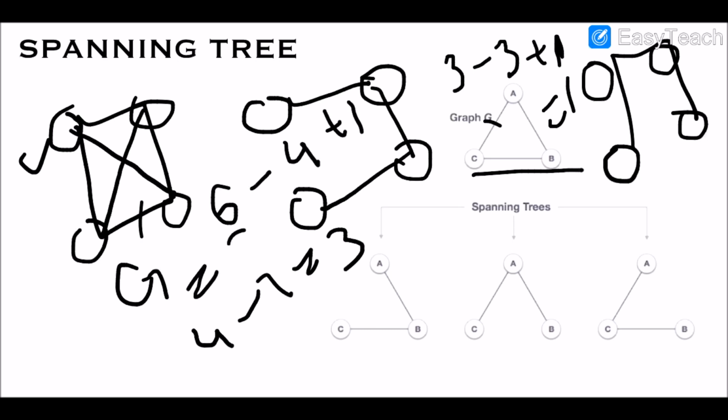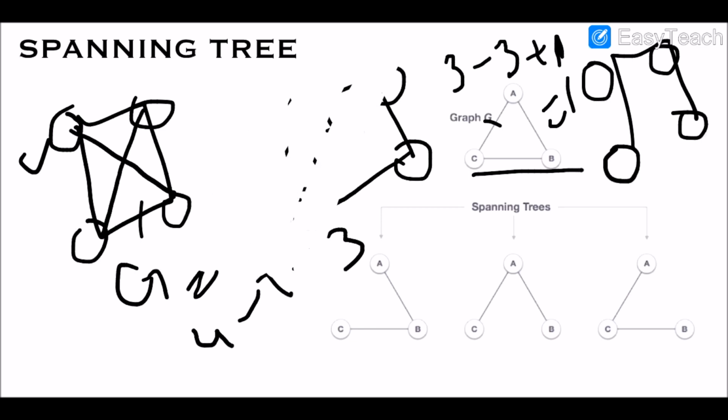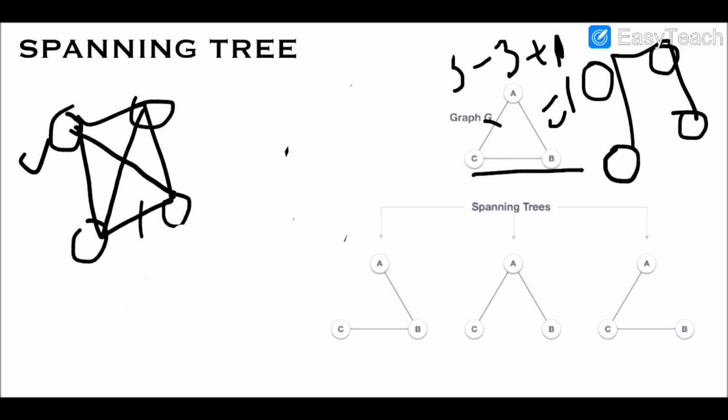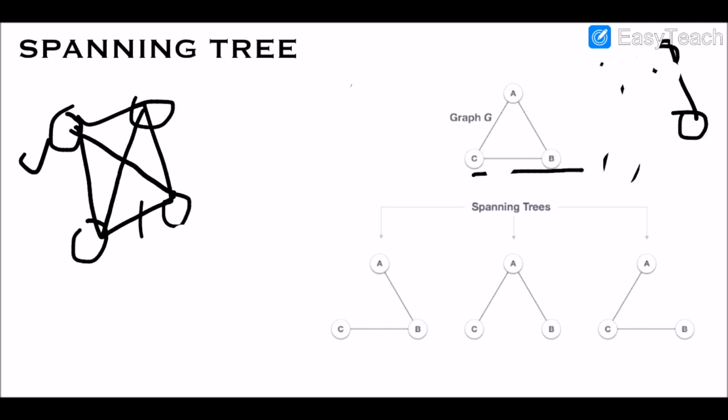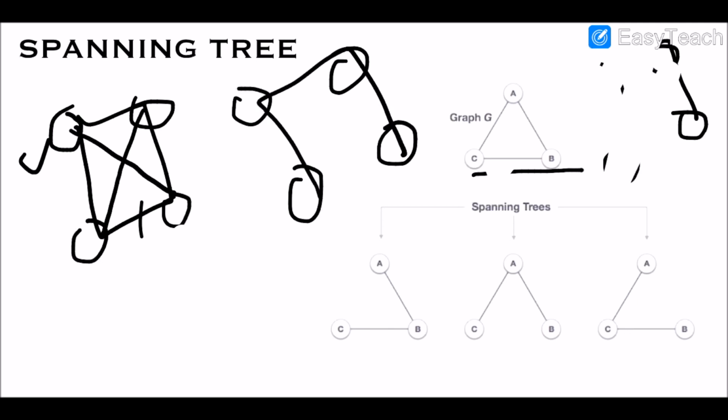So that means if we remove 3 edges from this given graph, it will give a spanning tree, any 3 edges, but the property we have to keep in mind is that the spanning tree should not contain a cycle, right? So let us say this could be the spanning tree. We have removed 1, 2 and 3. So we have removed 3 edges and this forms a spanning tree.